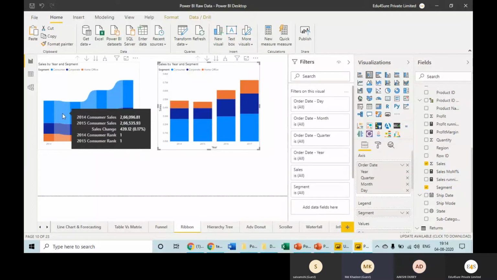Ma'am, can we have waterfall charts here? Yes, yes, I will show that. It's there in the next 4 slides. So you can see here 2014 sales, 15 sales, then change, and then it is ranking also.